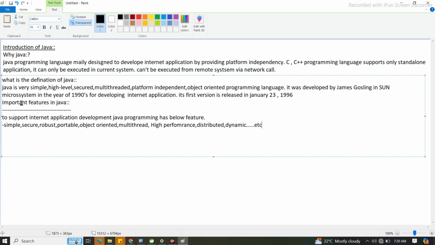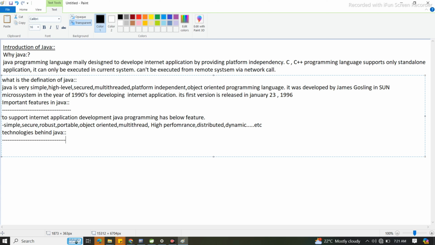Now one more thing we'll see. These are the basic things. So what are the technologies used in a programming language, not only in Java? Here we'll see what technologies are there behind Java, suppose we are developing applications.